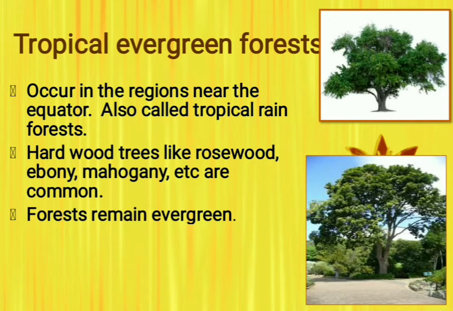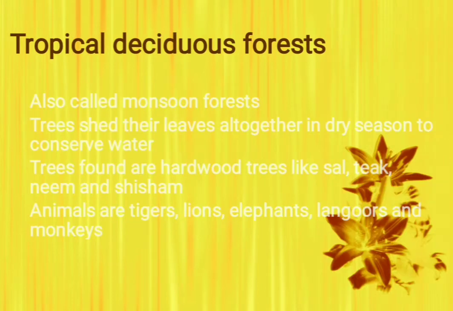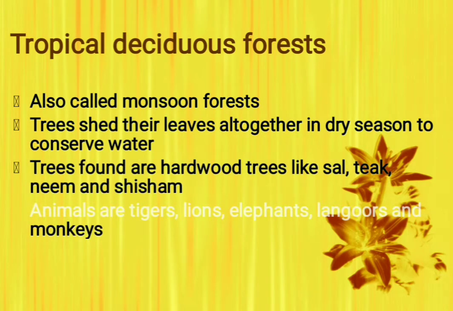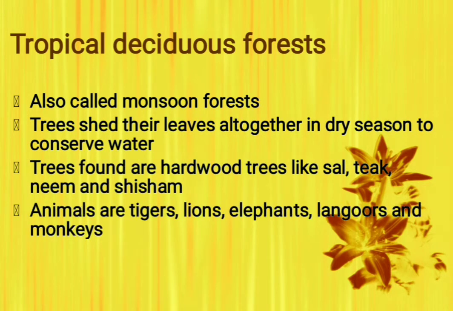And the vegetation is hardwood trees like rosewood, ebony, and mahogany. They are common in the tropical evergreen forest. Now we'll study the second, the tropical deciduous forest. The tropical deciduous forests are also known as the monsoon forest.